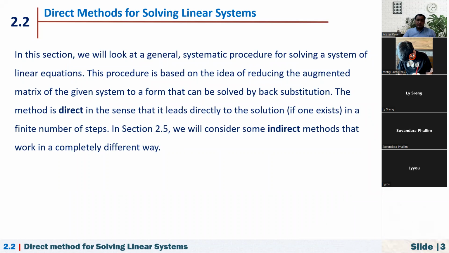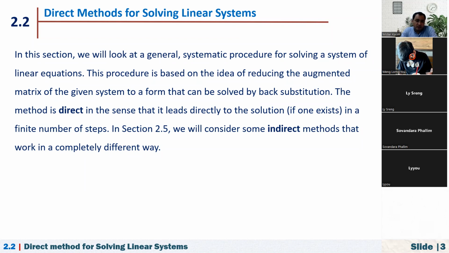So now in this section, we will look at a general systematic procedure for solving a system of linear equations. As I told you in the class, first we just considered a few of them, but simple ones, right? If you have 2 linear equations in 2 variables, it's okay. Even if it is 3, it is okay. But now our purpose is, what if we have n equations with n variables or even fewer? And if we want to solve these equations with the help of a computer, we have to transform our algorithm into computer language, right? How can we do that? Can we just write an algorithm for this, a step-by-step, systematic procedure? That is what we are going to study in this chapter.